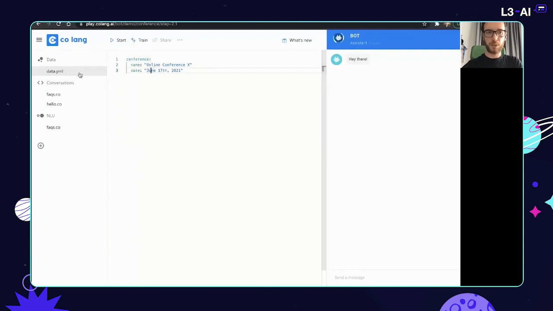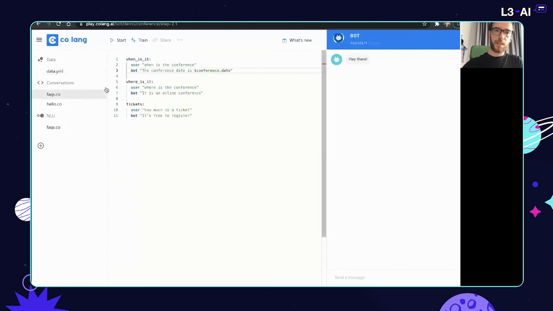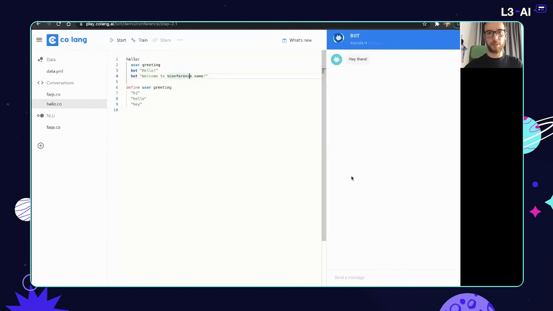And it uses the simple YAML format, which probably some of you are familiar with. Now, we can use that data, for example, directly in the utterance where we say, well, the conference date is, and we have that here, or even in the welcome message, or say, welcome to the conference. So every time you see the $ sign, you know that it's followed by a context variable, contextual slot, whatever you want to call it.